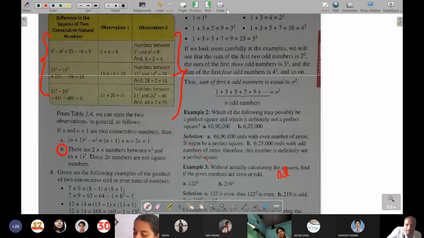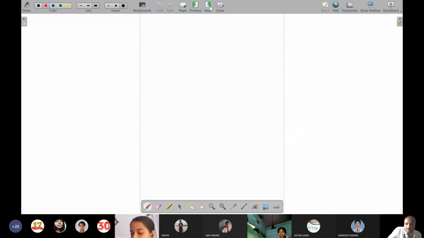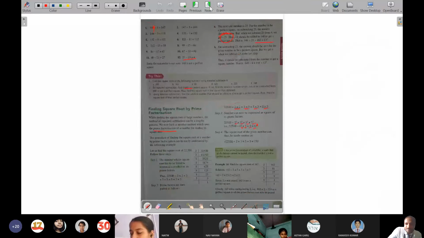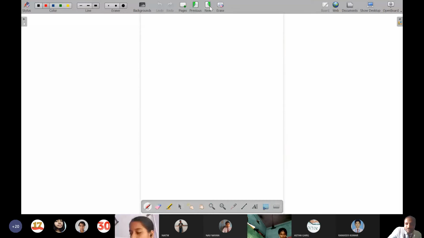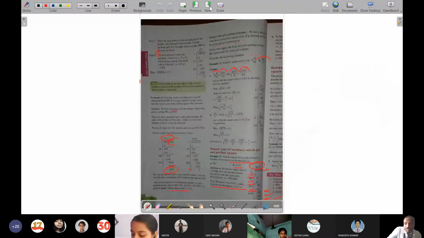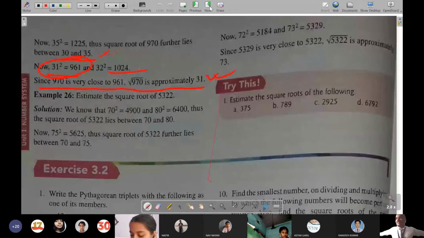So without delay, is there any problem in 3.1 or any text? No, sir, no problem now. Okay, so now I will move towards exercise 3.2, which I was explaining. You will try to do this exercise 3.2 faster, because the next day is Sunday. You can do 3.2 and the revision exercise also, and whatever doubts there are, we will discuss on Monday, so that from Tuesday or Wednesday we can start chapter 6.